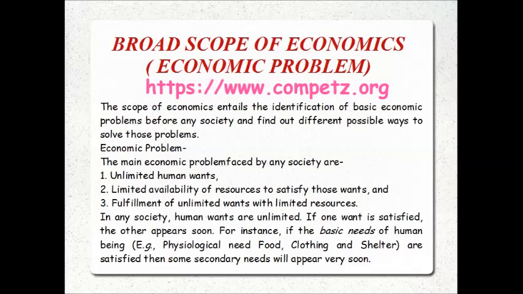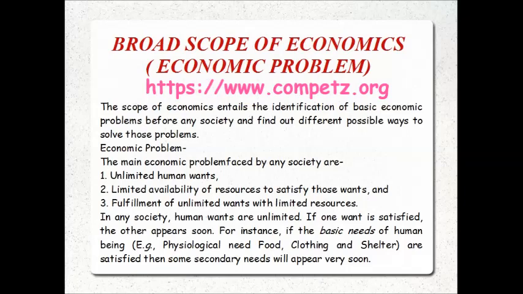Am I correct? We just studied micro and macroeconomics, what micro is and what macroeconomics is, what it deals with. There is an economic problem in it. The main economic problem faced by every society is unlimited human wants but limited resources, that is, fulfillment of unlimited wants with limited resources. So just note down, there are three economic problems faced by every society. First, unlimited human wants. Human wants are unlimited.